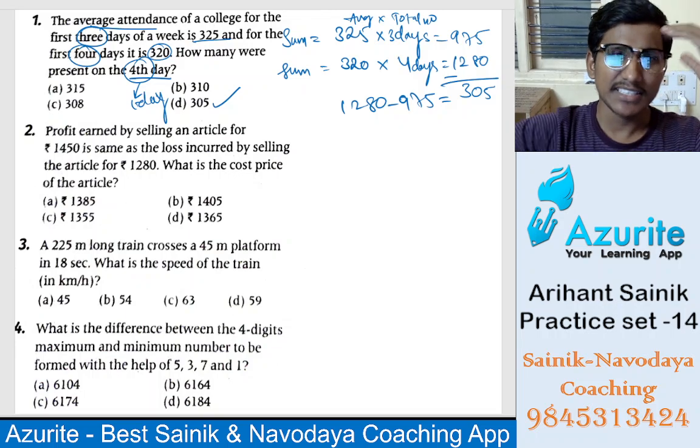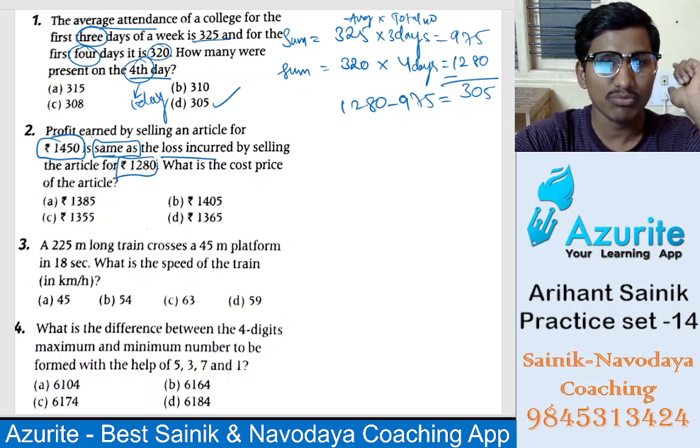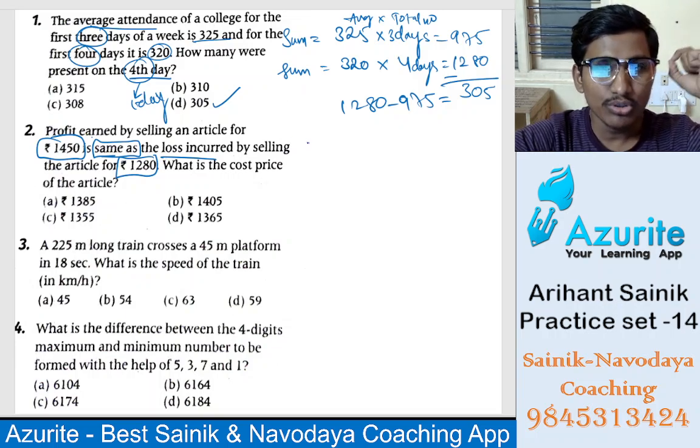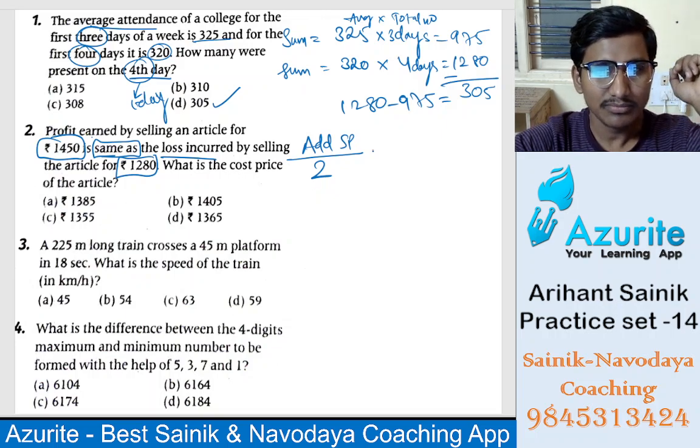This is very easy. These types of questions you should know, because they will ask. Profit earned by selling an article for 1450 is same as loss. Same as loss means what you have to do? They have given two selling prices, one at loss, one at profit. So we should add the selling prices and divide by 2.